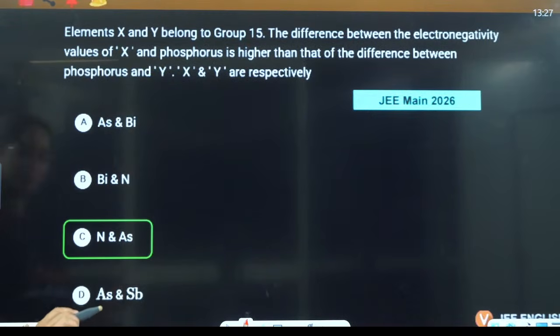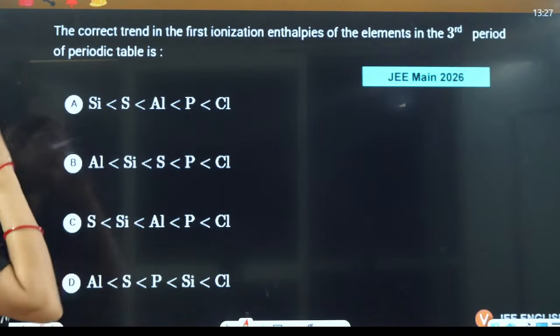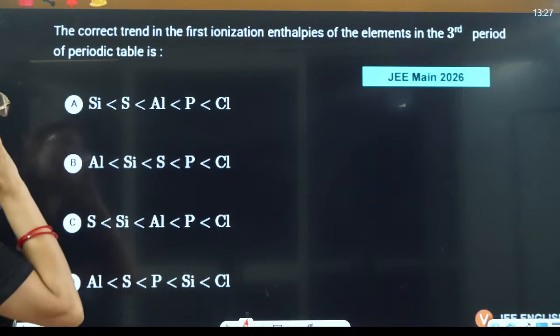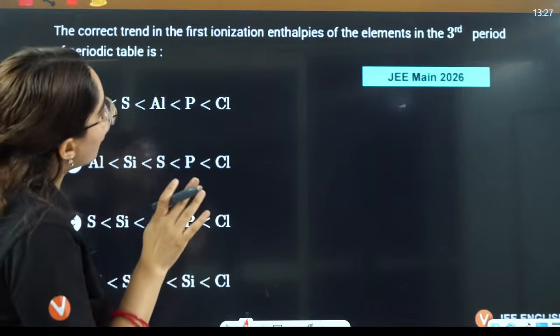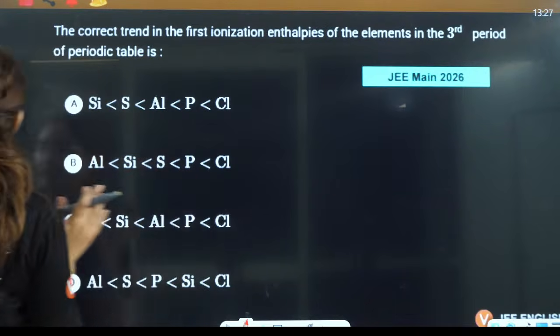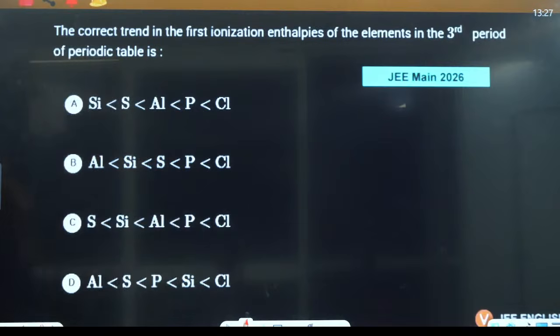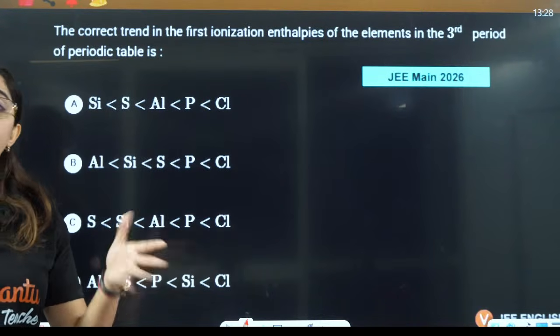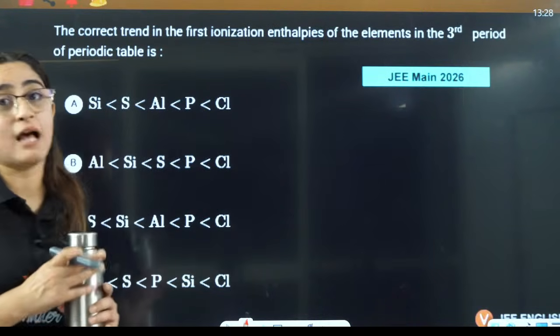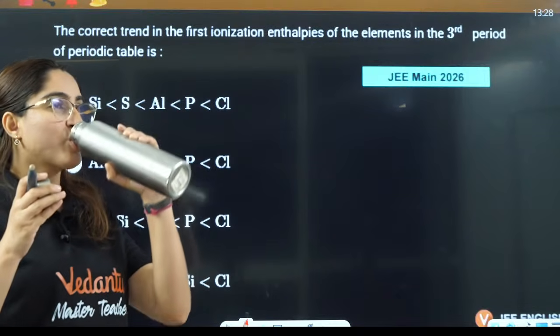Okay, done everyone. The correct trend in first ionization enthalpy of the elements of the third period of the periodic table. So for the third period, you can easily tell the first ionization enthalpy order trend. That should be on your tips.